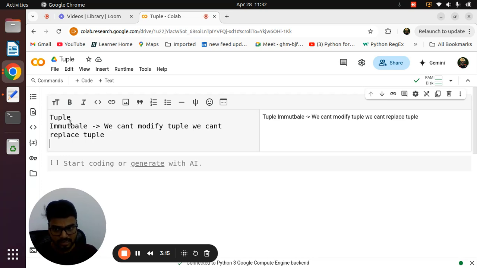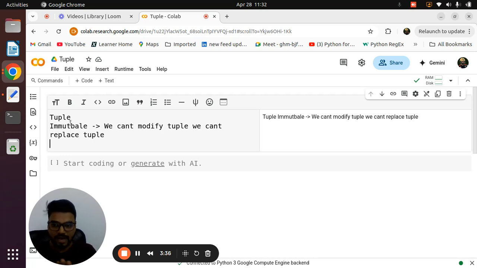As I said, for a tuple the best example is your account number, because once it's defined, it stays defined. Always remember, a tuple is always faster than a list. Why? Because once it is declared, it's final. You can't change or modify it. But inside a list, we can change at any time, so definitely it will be slower.